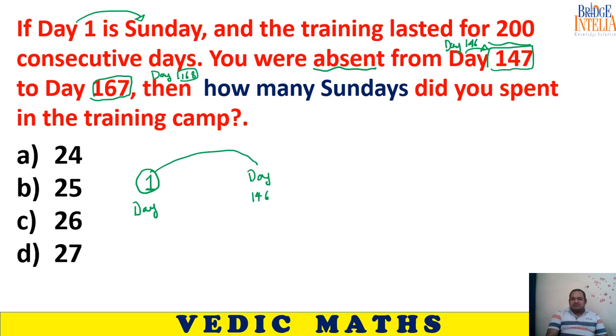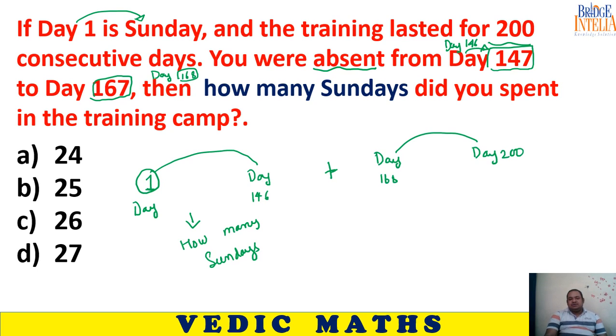This is one separate question: you have to find how many Sundays in it. So you can understand that you attended the camp in two parts. So how many Sundays are there here? Plus again you rejoin the camp from day number 168. So day number 168 to day number 200. How many Sundays do you get from here?